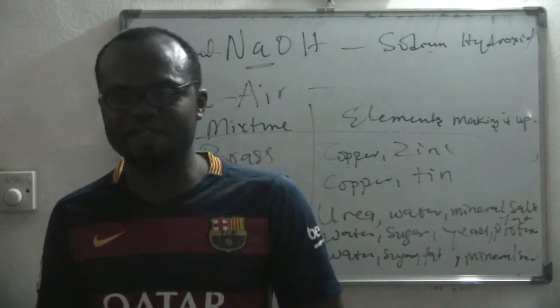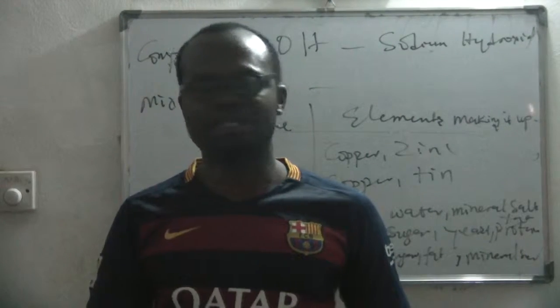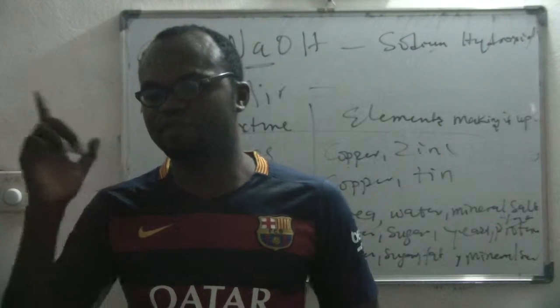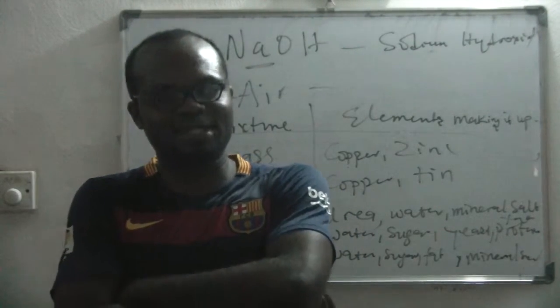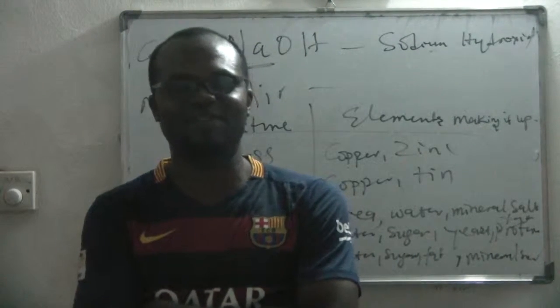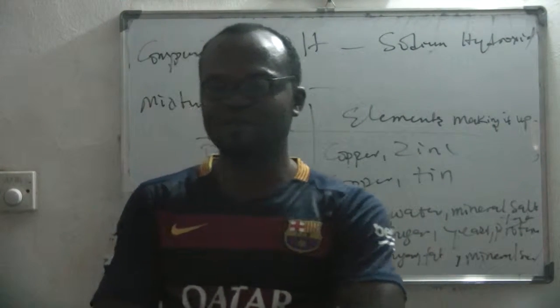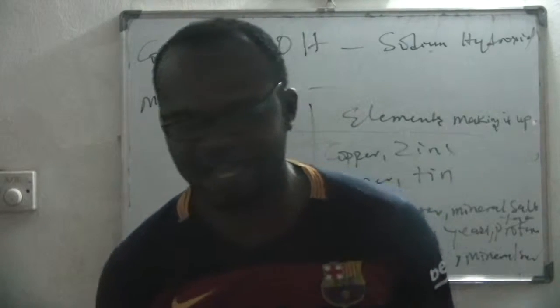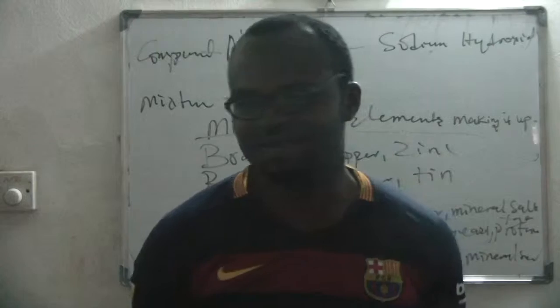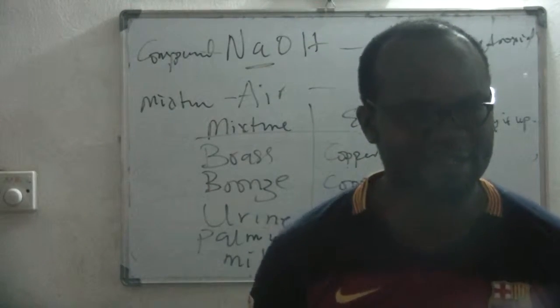So those are the differences between metals and non-metals. Very, very important, and you have to take note, because JAMB can ask you which of the following is not a property of a metal, or which of the following is not a property of a non-metal. Is that clear? Yes. So please read up the notes that I've given you. They are very, very important. And get ready for the next class, which is separation techniques. Is that clear? Yes. Okay.